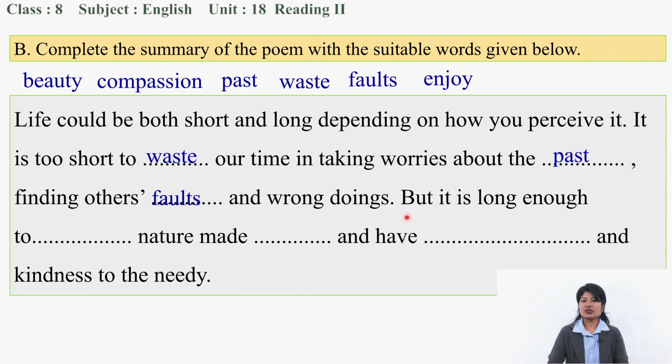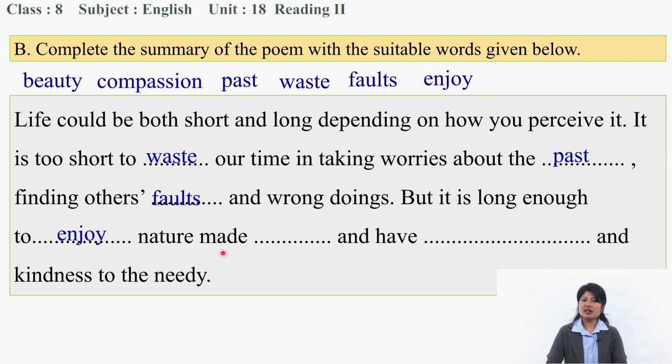False and wrongdoings. But it is long enough to, okay, how is it long enough for beauty, compassion, past, waste, false, enjoy? What words fit into this blank? Yes, the right answer is to enjoy.